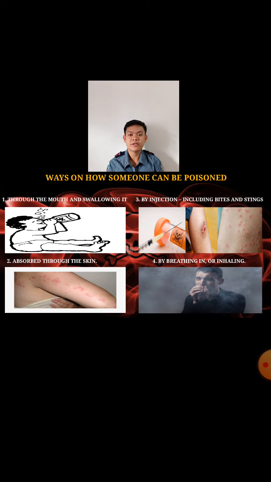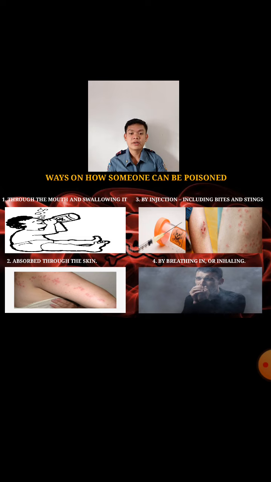Number 2, by injection including bites and stings. Example, used needles, which might carry blood and viruses, snake bites and insect bites. Number 3, absorbed through the skin. Example, poison from some plants, chemicals used around the garden, and some cleaning powders.